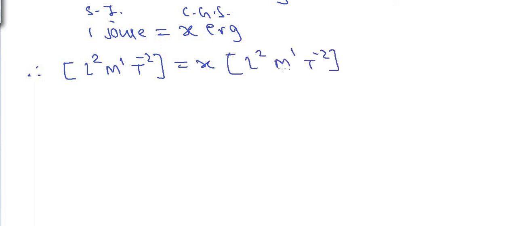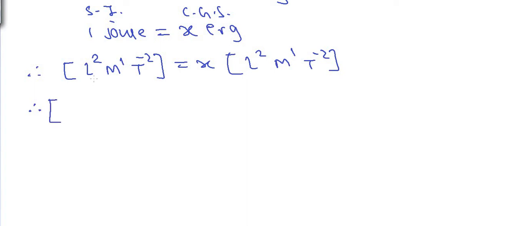Dimensions remain the same whether it is in SI system or CGS system. System of units does not decide the dimensions. Dimensions are purely decided by the fundamental quantities appearing in the given unit, and fundamental quantities are constant irrespective of the system of units. So they are the same on both sides. Now we are going to write the units for the fundamental quantities on the respective sides.